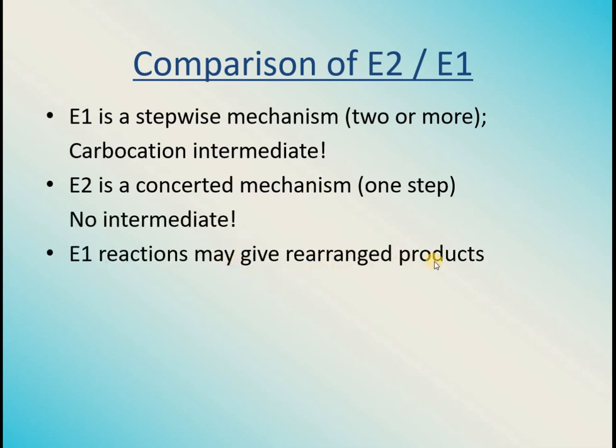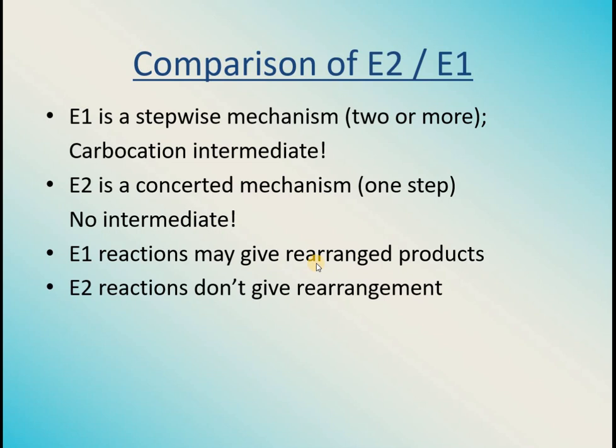E1 may give rise to rearranged products even after formation of the carbocation. The carbocation can undergo rearrangement, as I have told you just now. In E2 there is no possibility for any kind of rearrangement. Alcohol dehydration, which we have studied already in the formation of alkenes, is also a kind of elimination reaction.